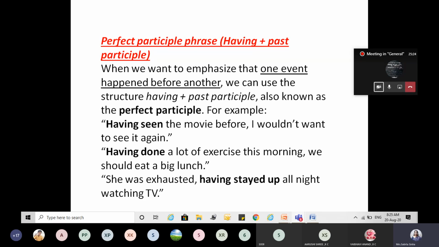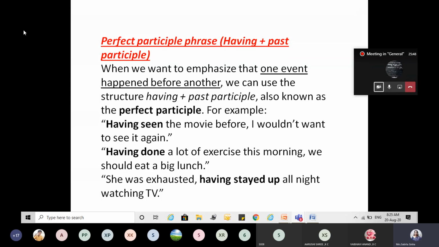You must have studied the examples of perfect tense, right? The patient had died before the doctor arrived. Had died, past perfect. One action that has already taken place, and the second action which took place in near past.